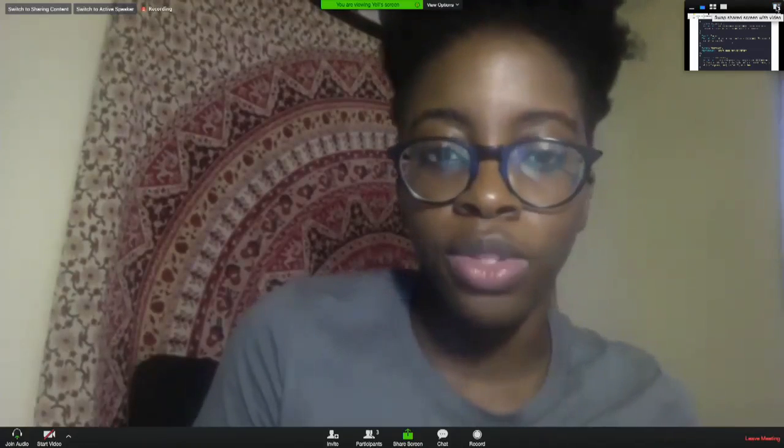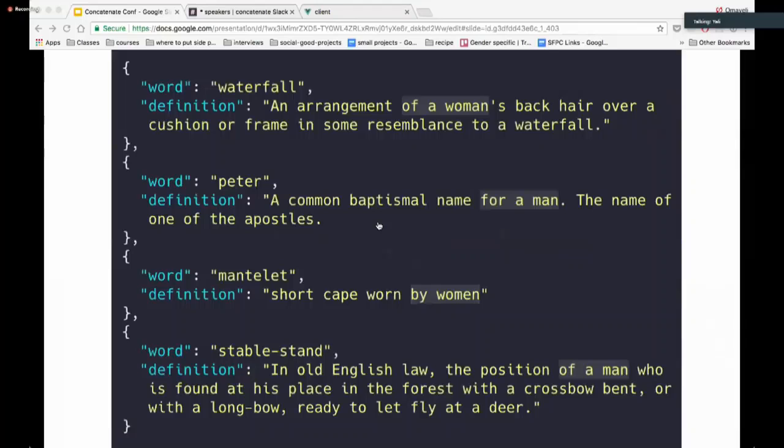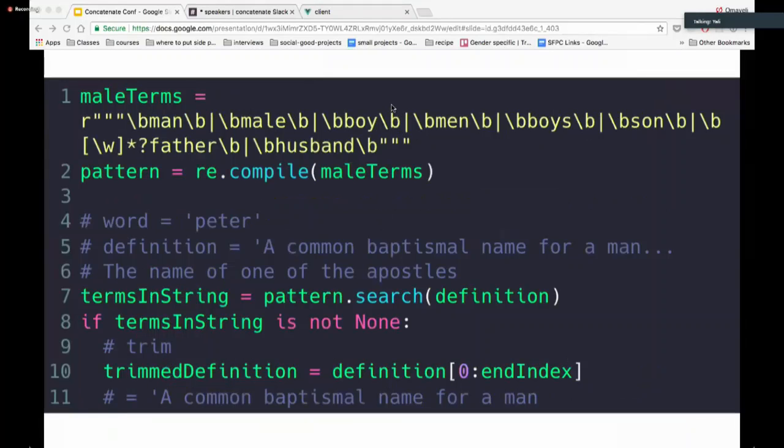And then mantelet, again, I don't know what that is. So I decided, okay, I'm going to find all the words that use the gender term as an object of a preposition, and then just remove them from the dictionary, remove them from my data set. So how would I find words that fit this category? First I had to isolate the parts of the string that I wanted to look at. So I trimmed the definition.